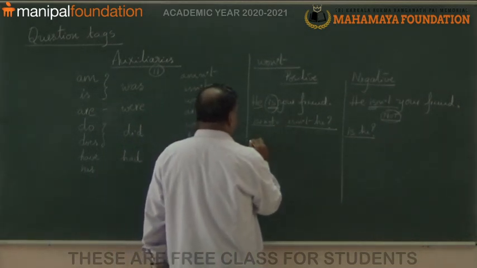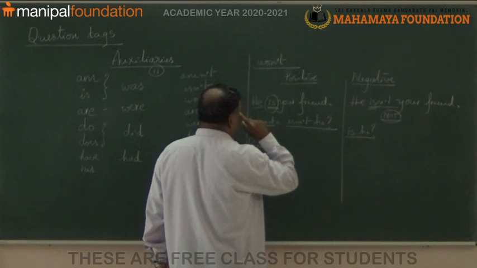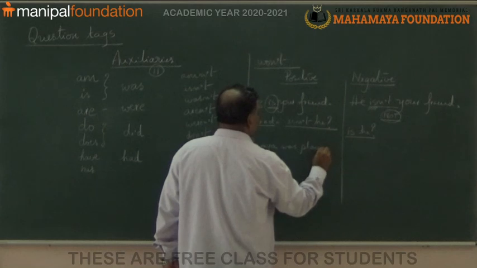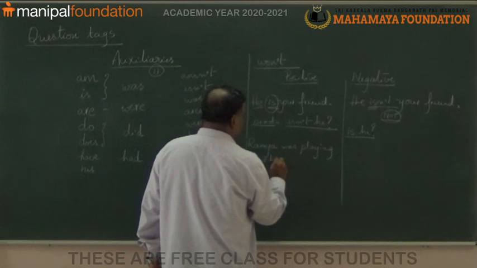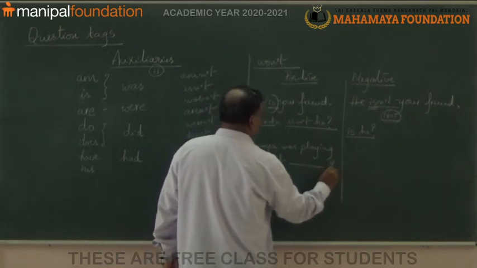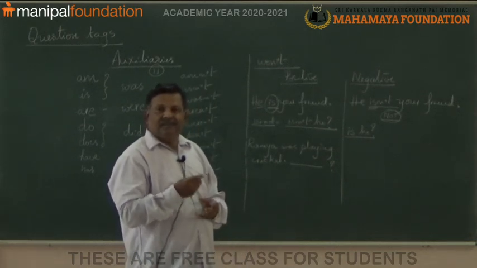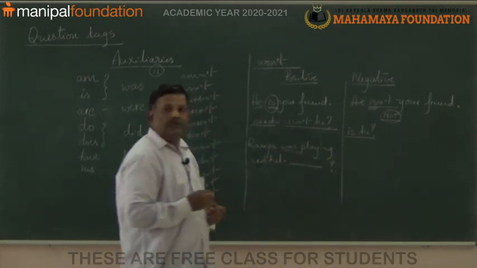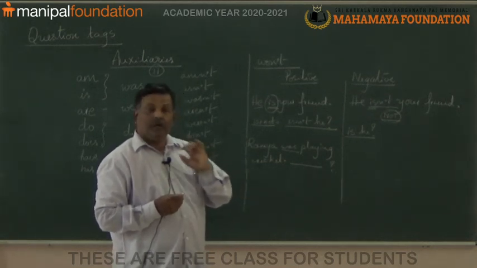I can give you another simple example. You see, yes. Ramya was playing cricket. Now, here the auxiliary is was. So, what we have to do? We have to use not.